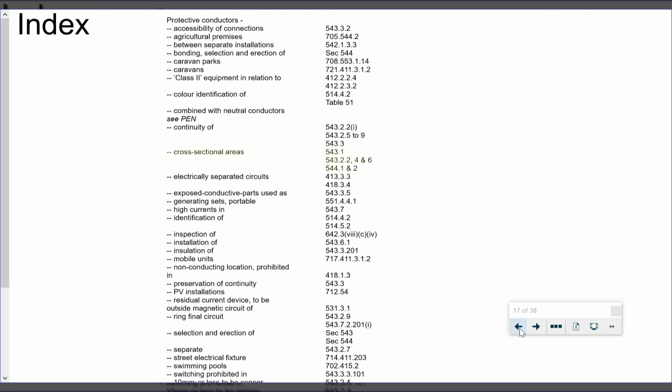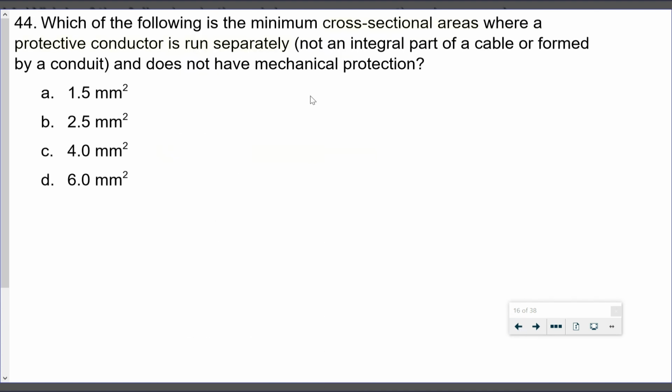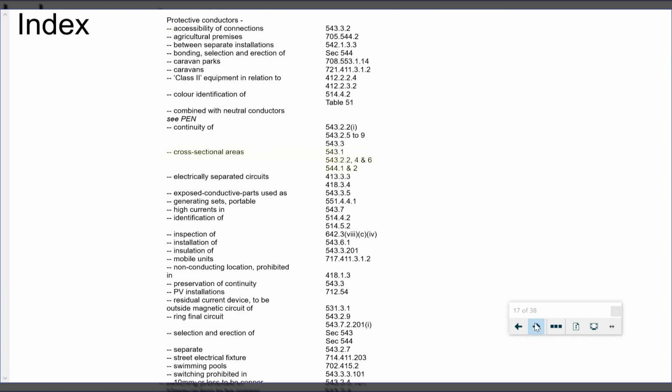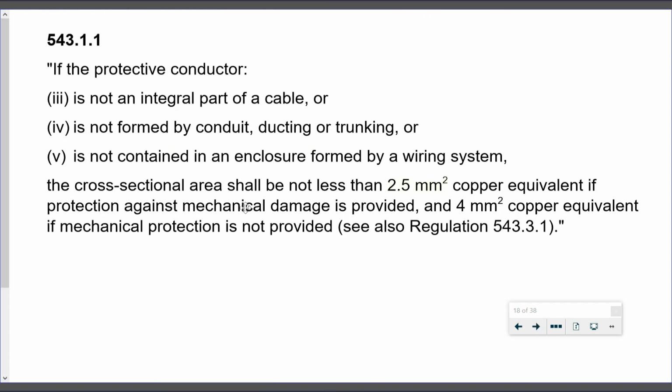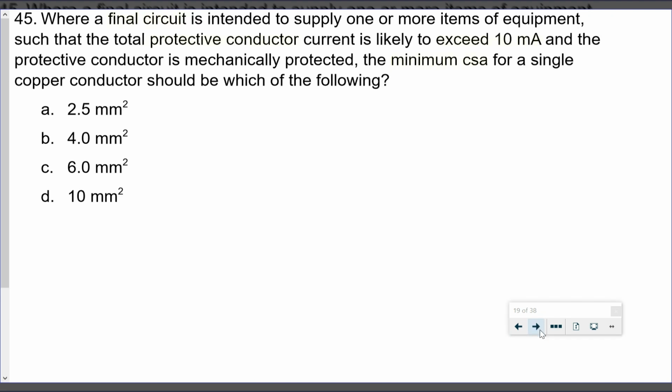Okay, so looking back here, it does not have mechanical protection. We're looking at that 4 millimeters squared cable. So 2.5 if it does have mechanical protection, protection against mechanical damage, 4 millimeters squared if it's not got mechanical protection.